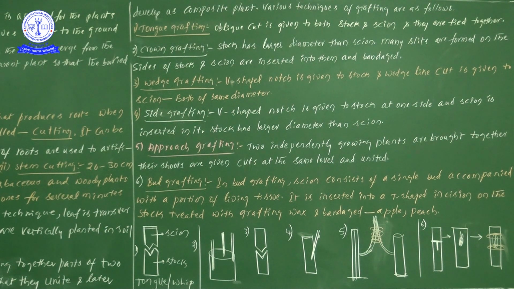So here the stalk is the part of the plant which is connected to the soil, the part present in the soil with roots.